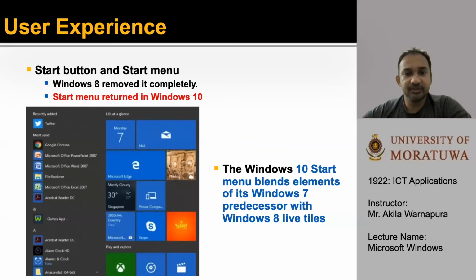Let's talk about user experience in Windows 10. First one is Start button and Start menu. In Windows 8, Start button and Start menu had been completely removed, but it has been returned in Windows 10. Windows 10 Start menu is a combination of Windows 7 and Windows 8. You know, Windows 8 has live tiles. So, in Windows 10, Start menu blends elements of its Windows 7 predecessor with Windows 8 live tiles.